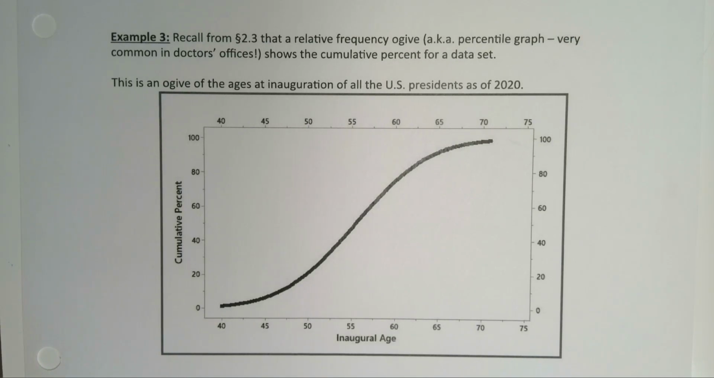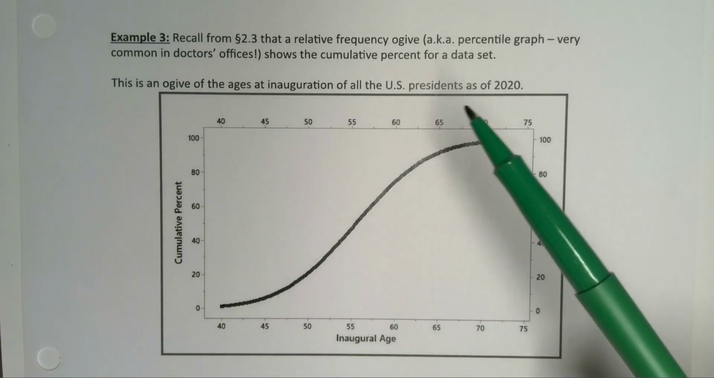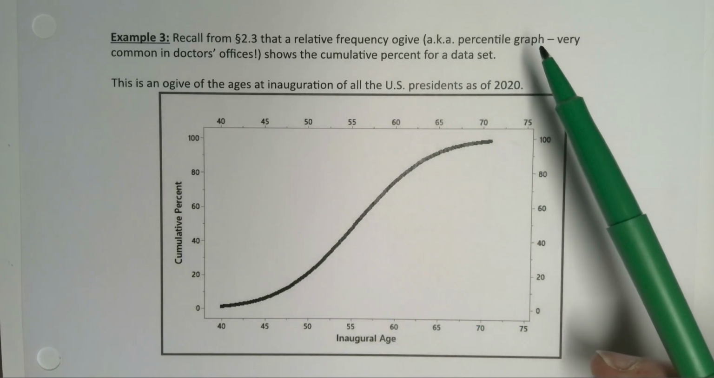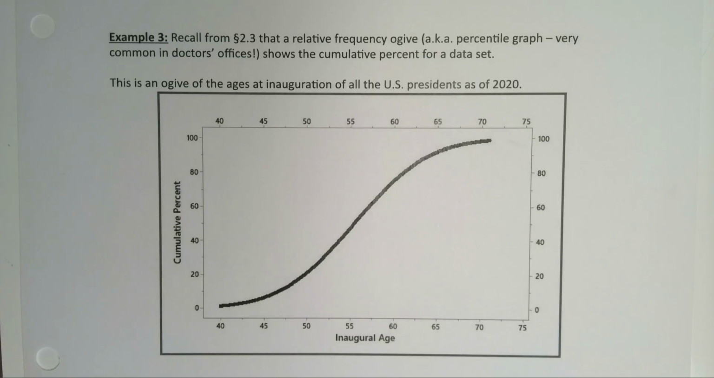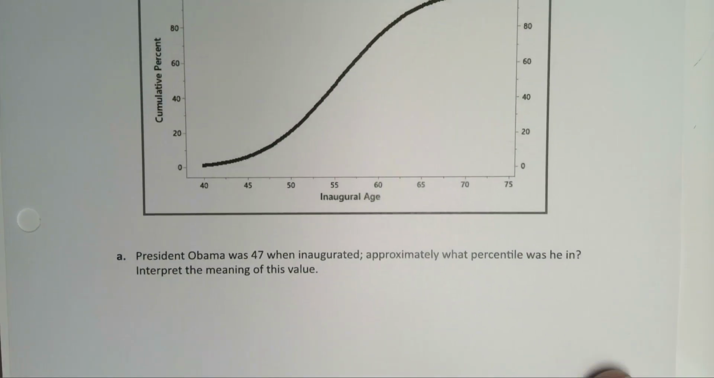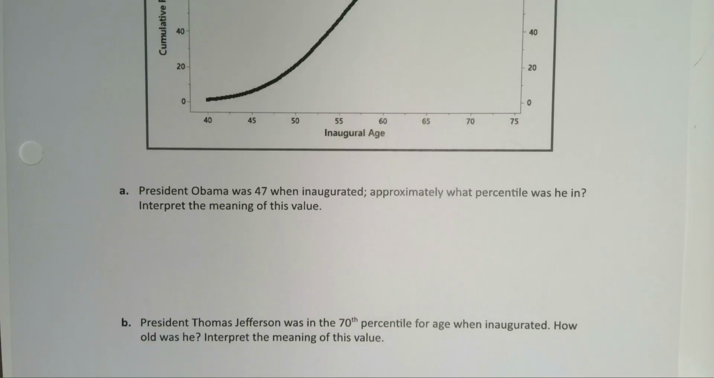One of the most frequent ways we see percentiles in the wild, if you will, is in relative frequency ogives, aka percentile graphs. Very common in doctor's offices, exam results, things like that. So this is an ogive of the ages at inauguration of all the US presidents as of 2020. You can see the inaugural ages are down here and the cumulative percentages are over here. So we want to look at particular presidents and figure out their percentiles and then interpret those values.